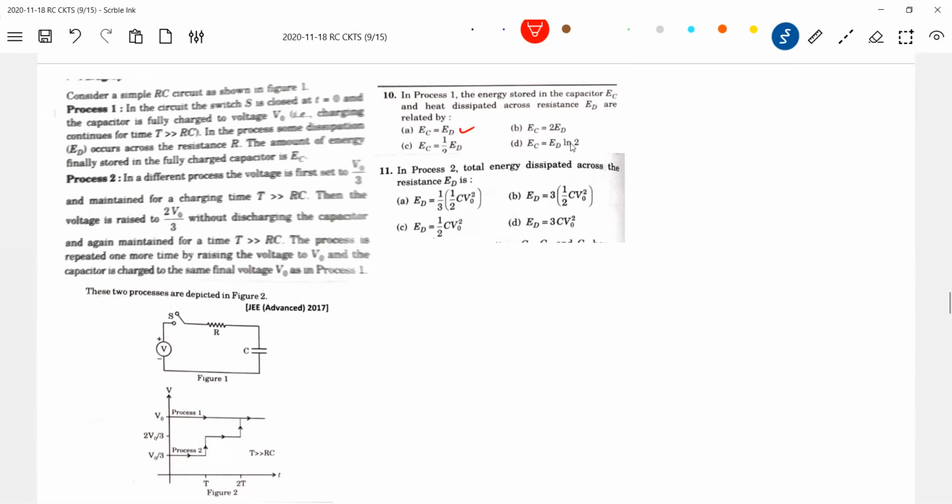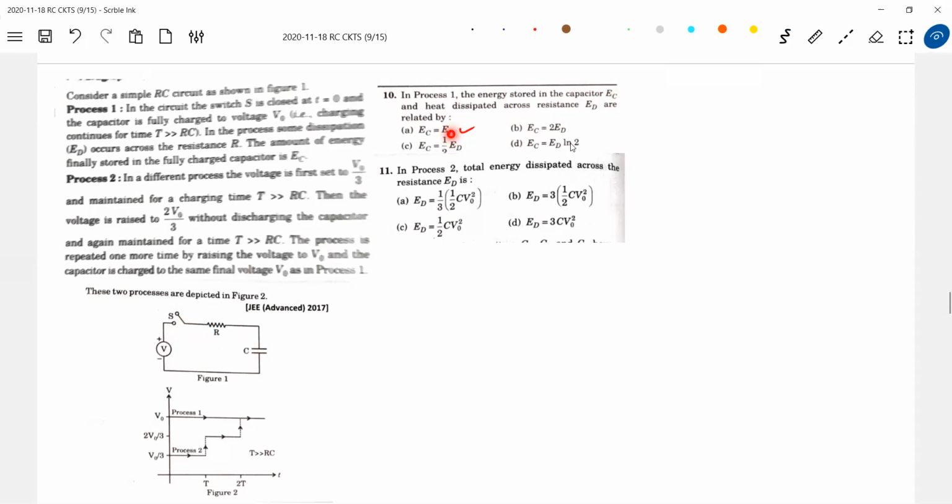Don't look at the second graph. In process 1, the energy stored in the capacitor EC and dissipated across the resistor ED. It means we close the switch. The capacitor, what happens after a long time? The drop across the capacitor will be V0. Then what is the work done by the cell? Energy dissipated across the resistor plus energy stored in the capacitor. We know half of the work done will go into the capacitor. The remaining will be dissipated as heat. And these two, heat dissipated and energy stored, will be equal.